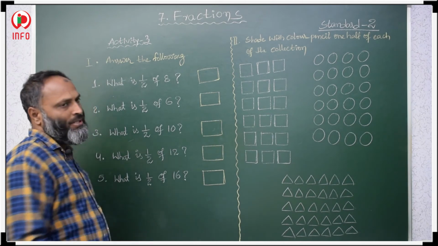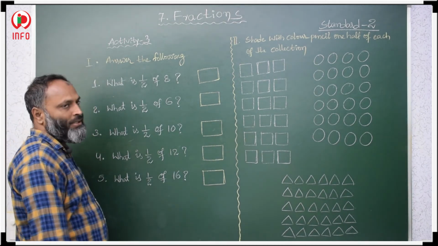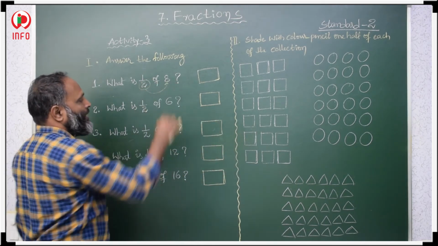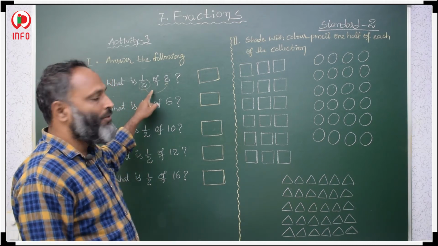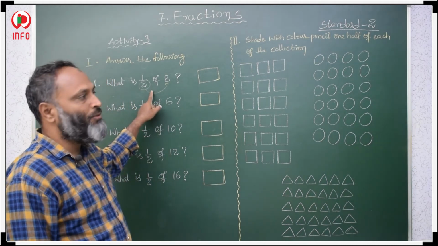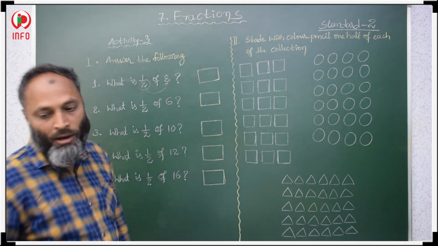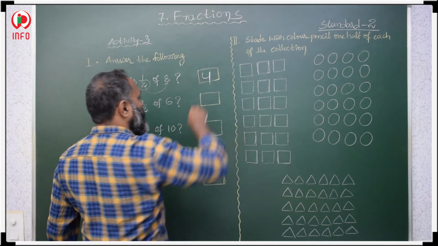In the 2 table, where you get this 8, you just have to read the 2 table. 2 ones are 2, 2 twos are 4, 2 threes are 6, 2 fours are 8, so half of 8 is 4.